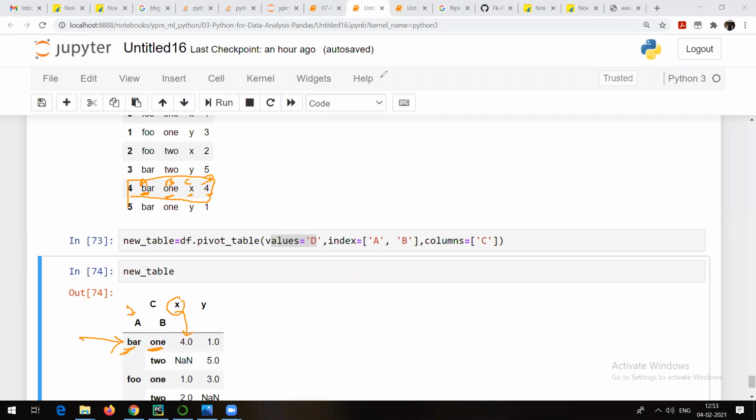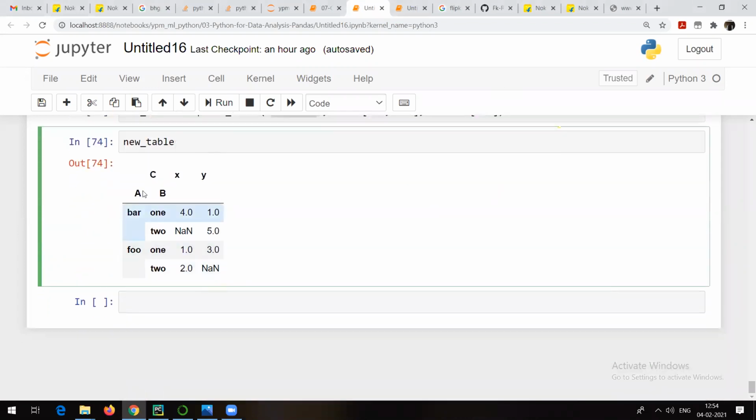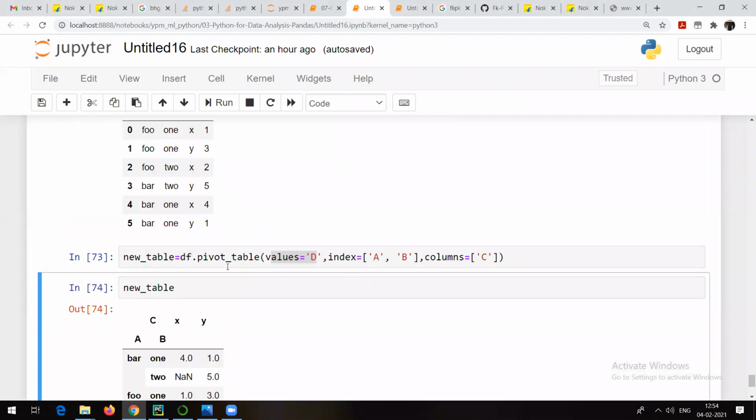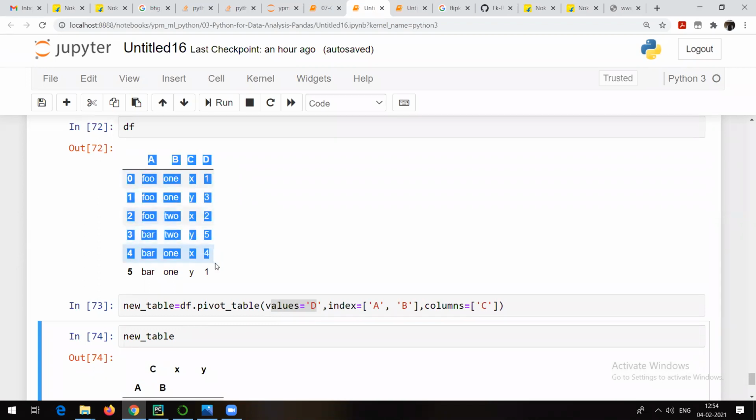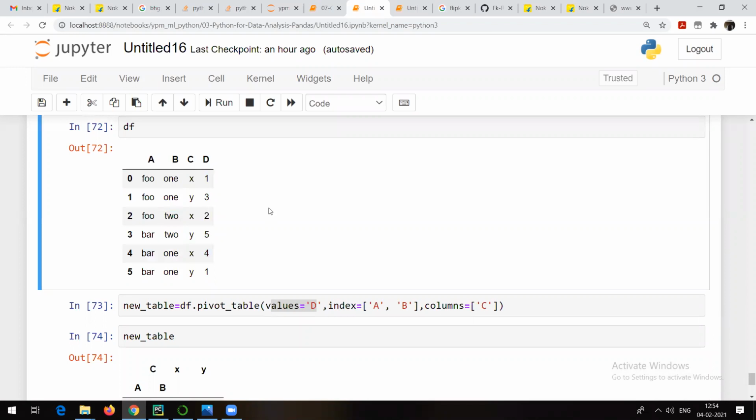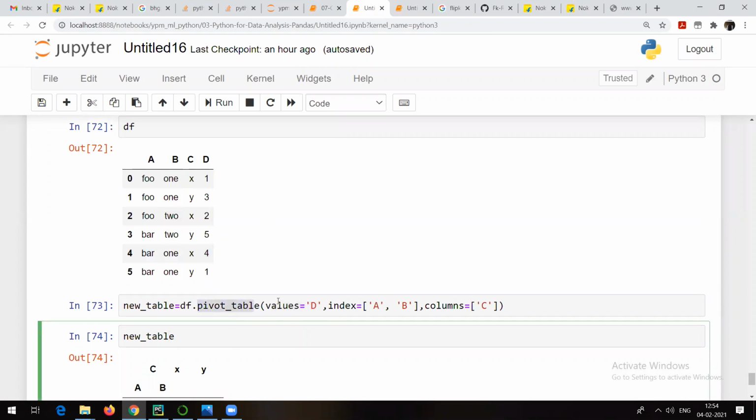But let me tell you, this just depends on the situation and what type of data you get. Again, it's also not good to have this kind of multiple indexes. If you have a lot of indexes like this, it is going to slow down the process. But yes, you can think of using a pivot table if required in some cases. Many times, what I have come across is we do not make use of these things that much, at least for machine learning. But yes, it's a good concept to remember. Okay? This is called pivot.